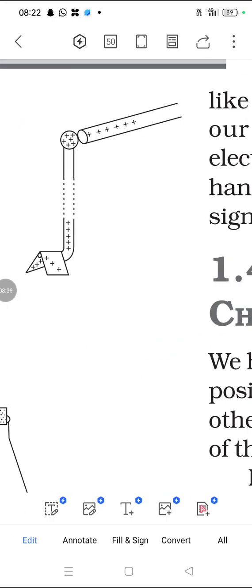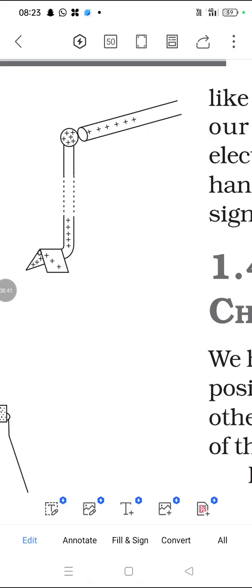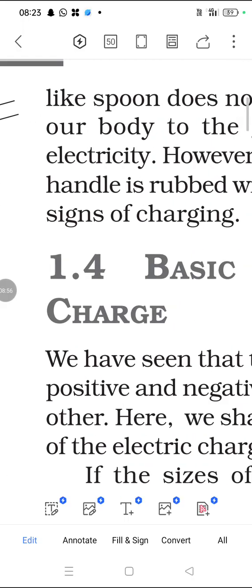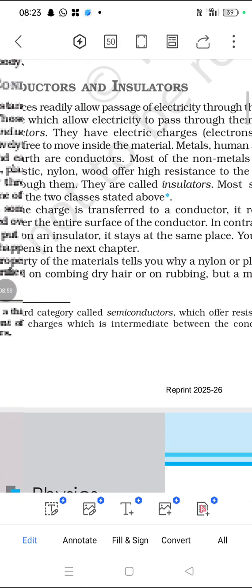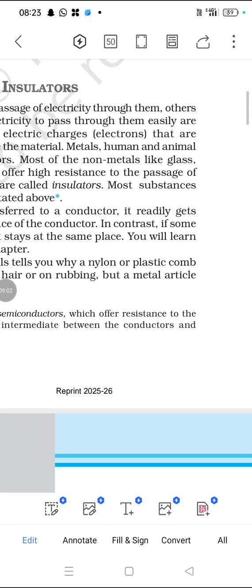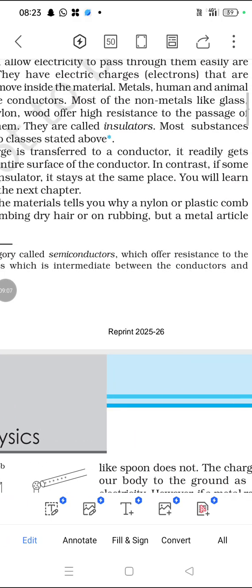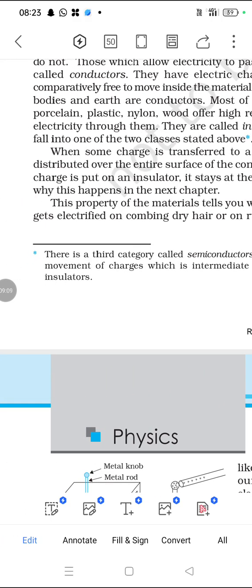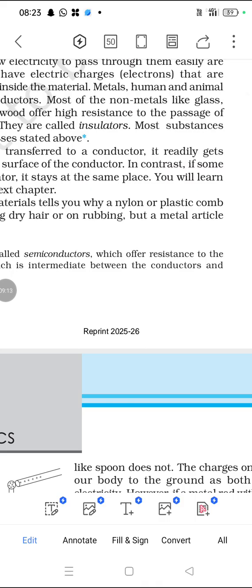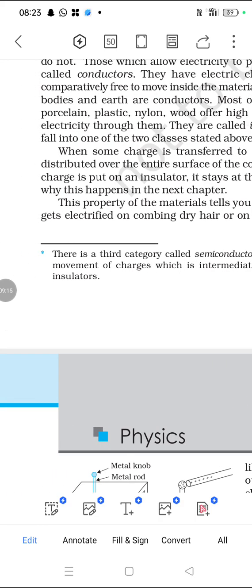What will happen if we bring a rod with positive charges? The positive charges pass to the ball, and since positive charges repel each other, the leaves spread apart. When some charge is transferred to a conductor, it gets distributed over the entire surface of the conductor. In contrast, if some charge is put on an insulator, it stays at the same place. We will learn why this happens.